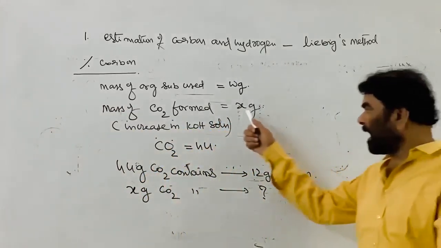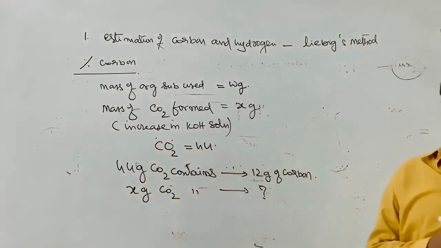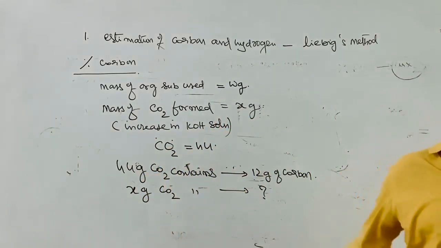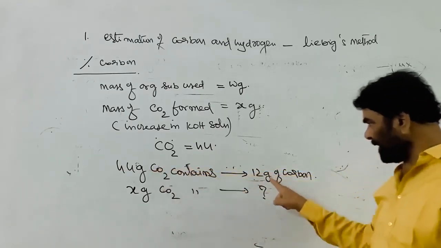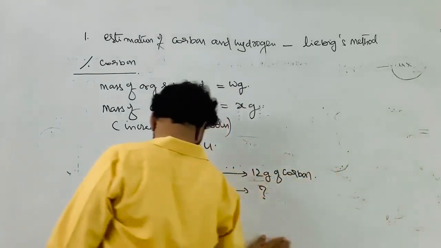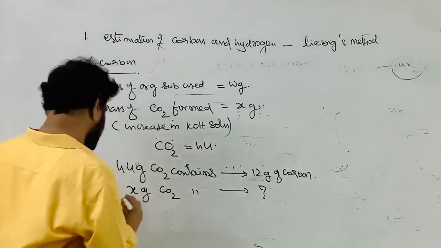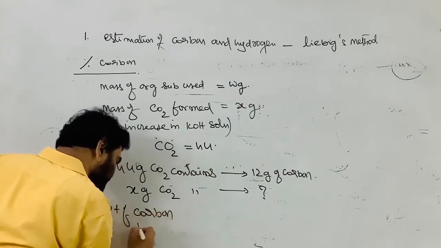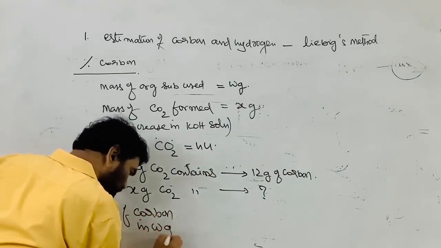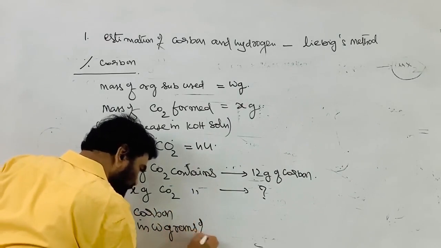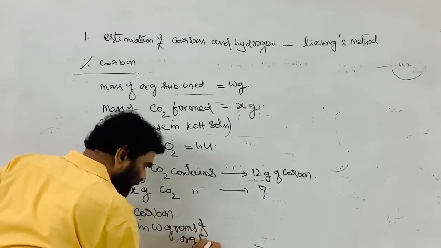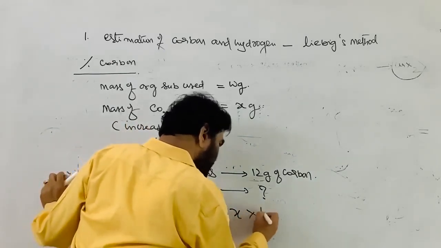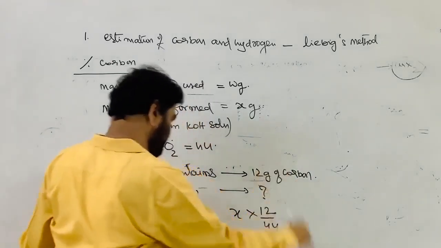Agreed. X grams of carbon dioxide is produced, and this X grams of carbon dioxide contains how many grams of carbon? According to the standard relation, we can find out the weight of the carbon present. So the weight of carbon in W grams of organic substance is equal to X into 12 by 44.